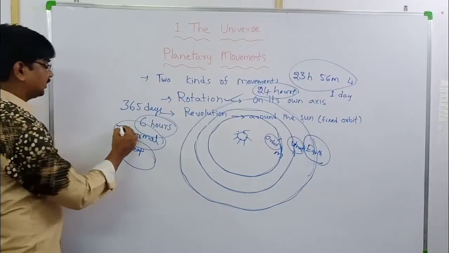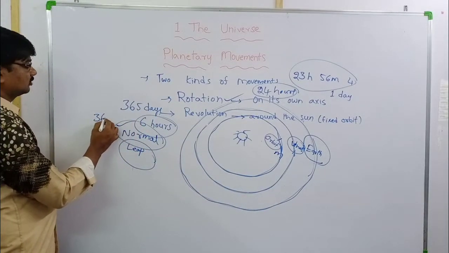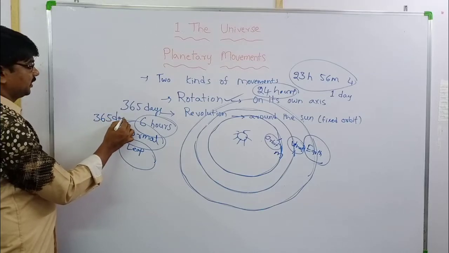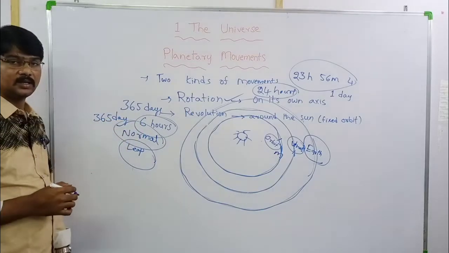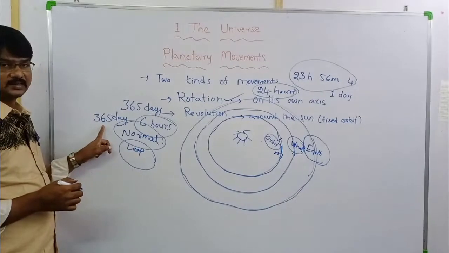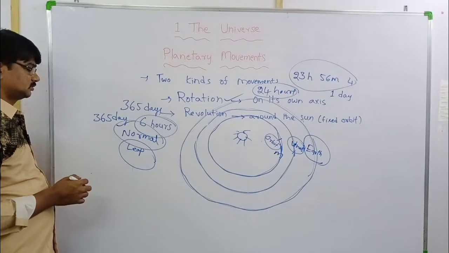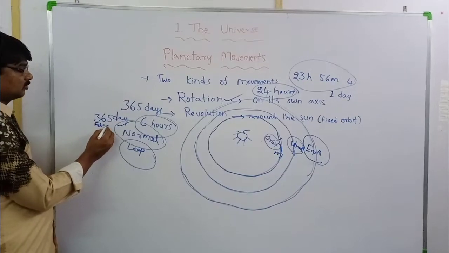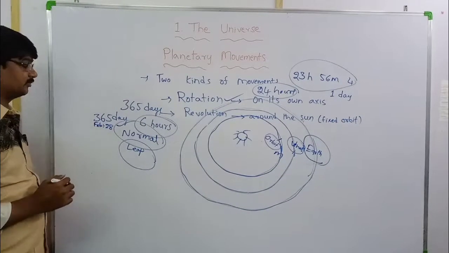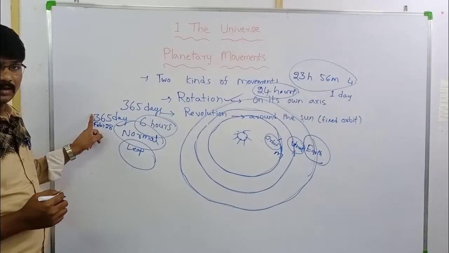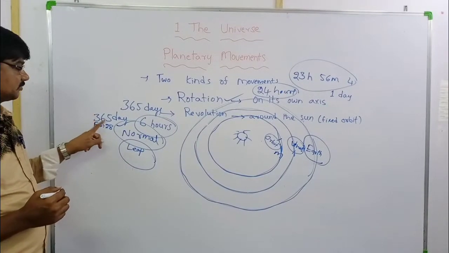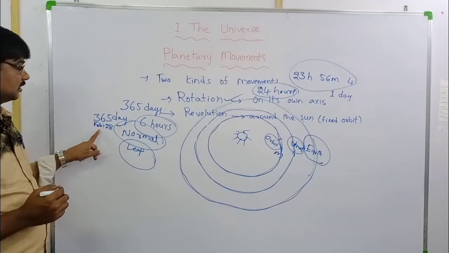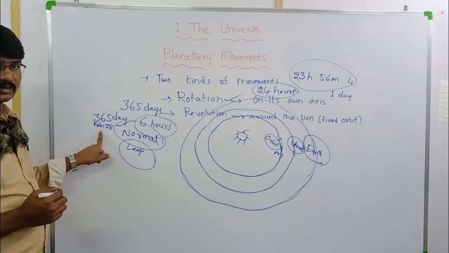In a normal year, we have 365 days. In February, we have 28 days.